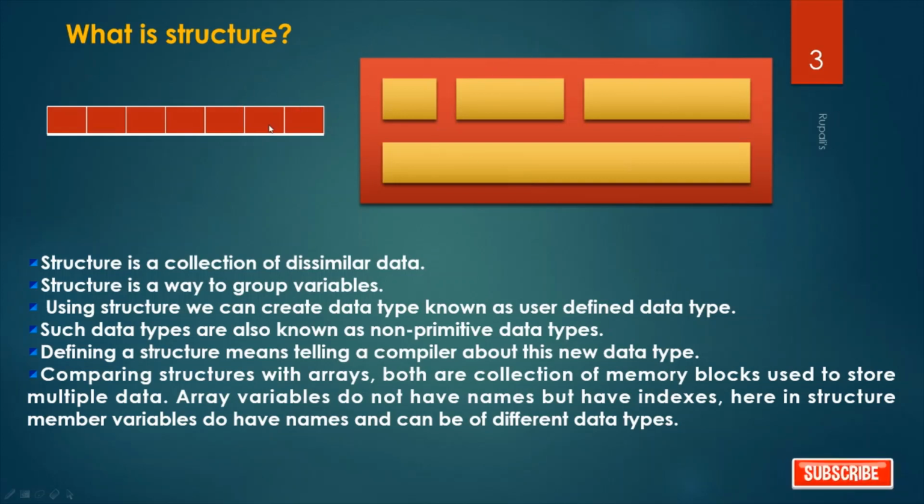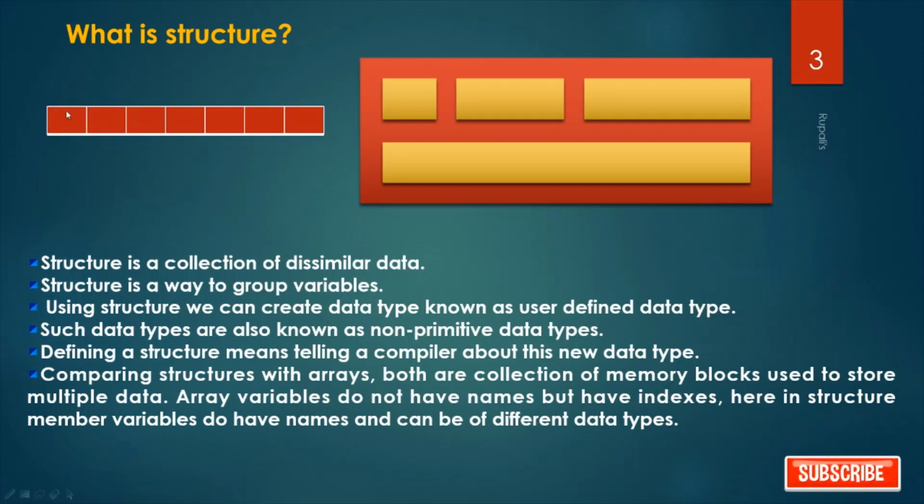But in case of array, variables do not have names but have indexes. If I declare one array int AR[10], then the first one is AR[0], second is AR[1], third one is AR[2]. So they don't have any separate name, but by the index we can access them.